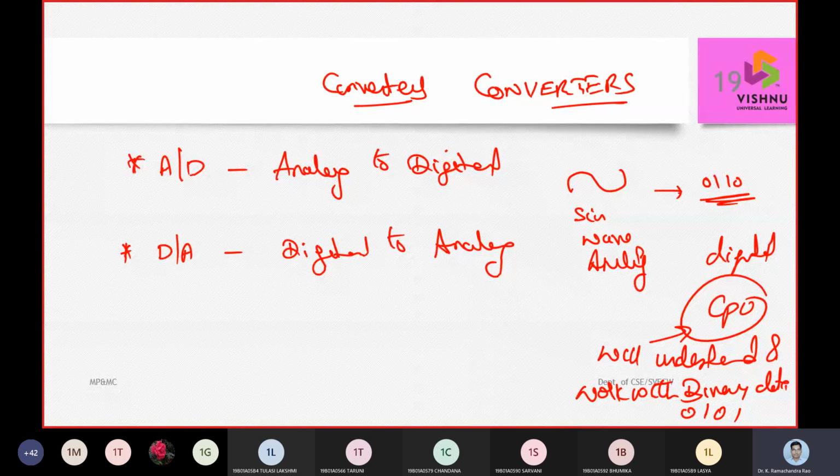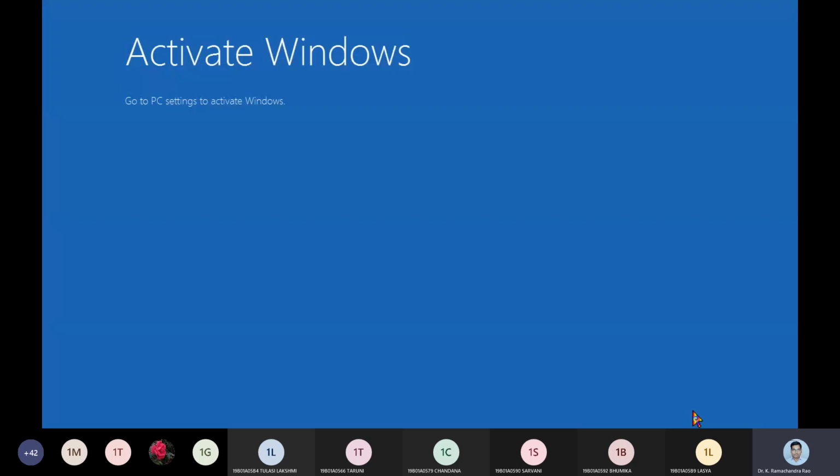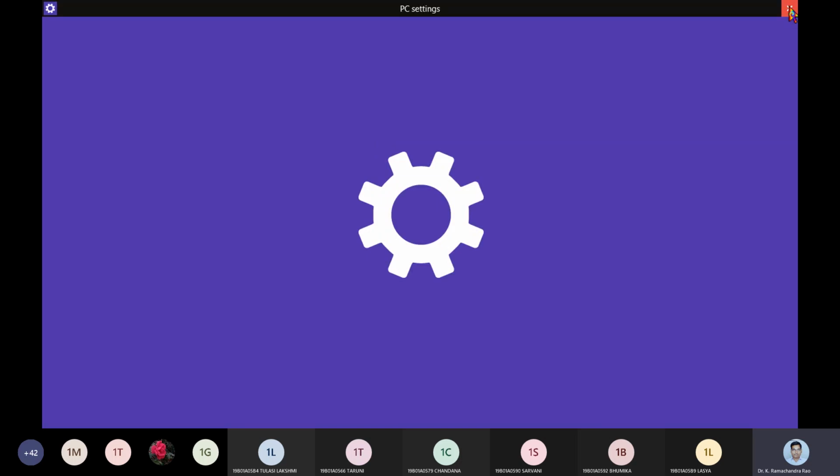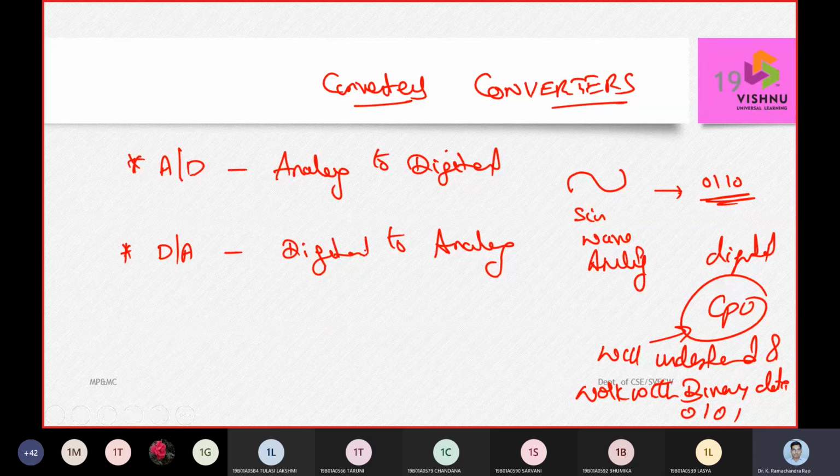So whatever language we talk, the computer doesn't know. That language has to be converted to the binary form, to the digital form, and thereby it should be given to the central processing unit. The central processing unit will process that information in digital form, and it will revert back to the devices. Our devices are again in analog form.